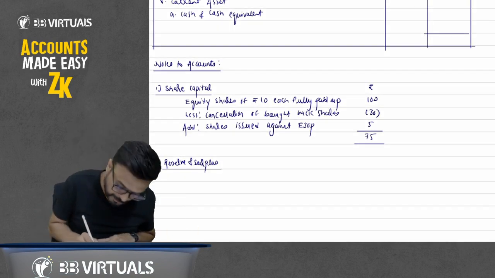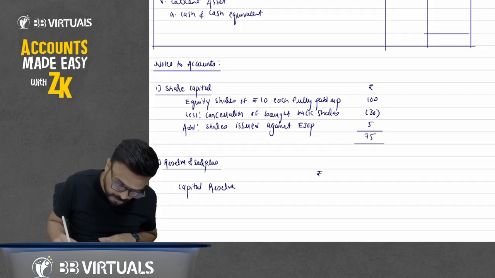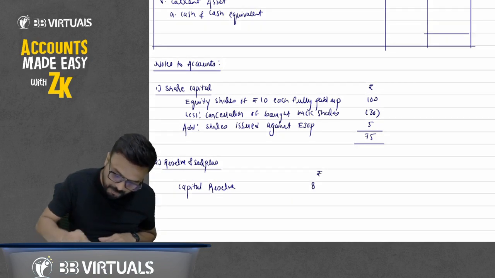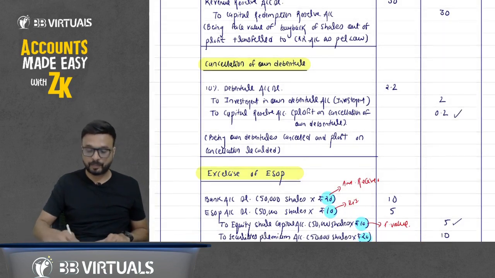Write down here capital reserve, which is given in the question, is 8. But when we passed the journal entry, at the time of cancellation of own debenture, we have credited by 0.2.